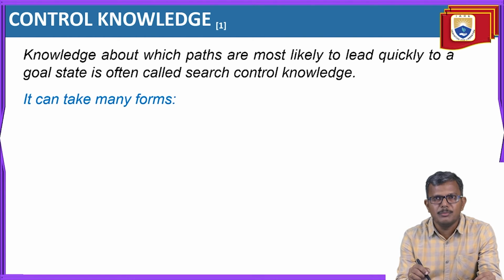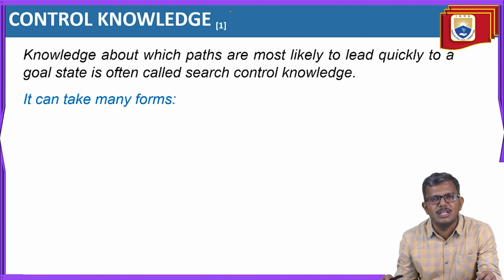The other important topic here is control knowledge. The knowledge about which paths are most likely to lead quickly to the goal state is often called search control knowledge. Just performing the search between the initial state and the goal state is not the matter. Our primary concern is to identify the path. After applying the rules, there will be chances of multiple paths, so which path is taking us towards the goal state is very important.